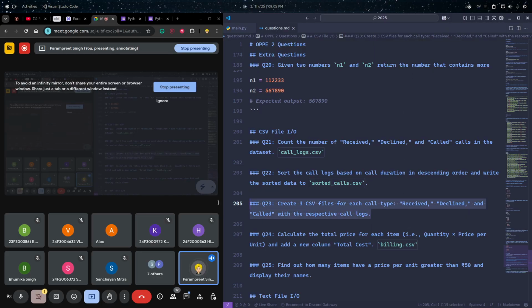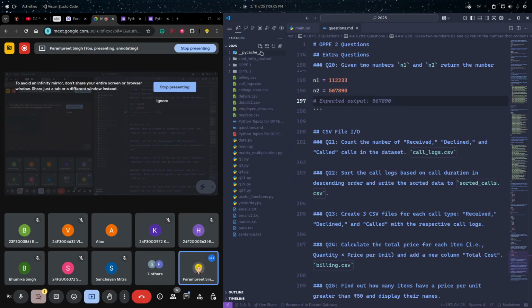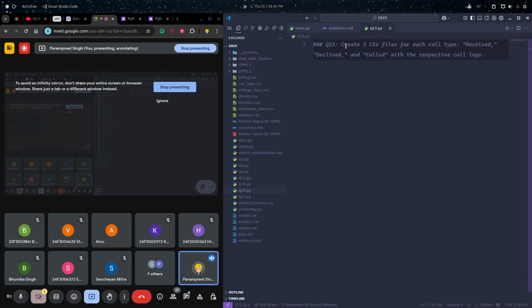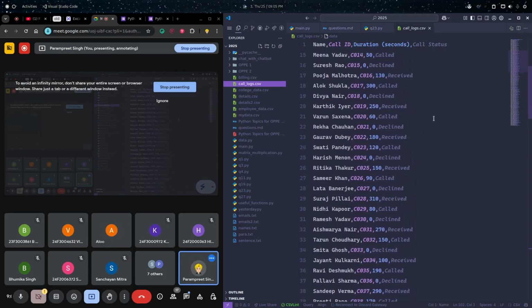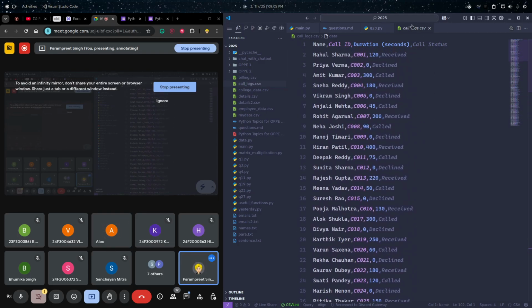Let me copy this question number 23. Question 23.py. This question is saying create three CSV files for each call type: received, declined, called, with the respective call logs. What are the call logs? So I have created this file called call logs.csv. How many columns are there? One, two, three, four. 5 columns.